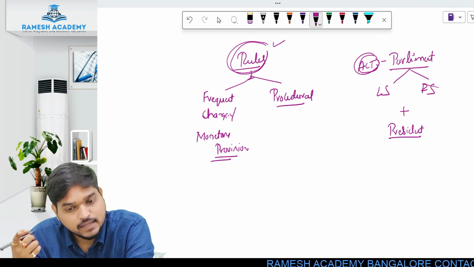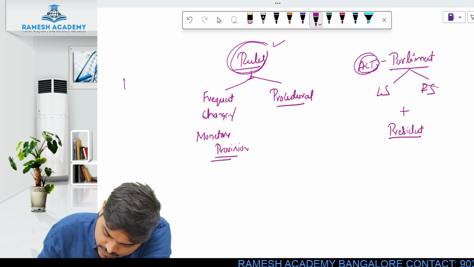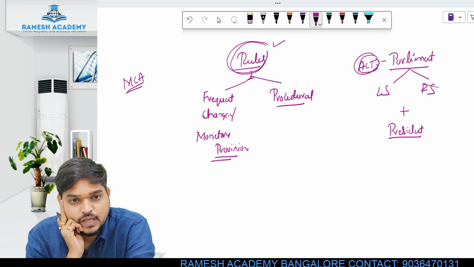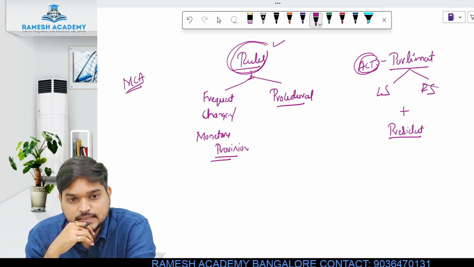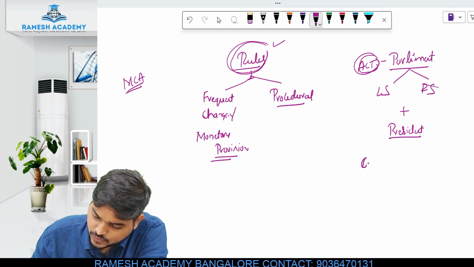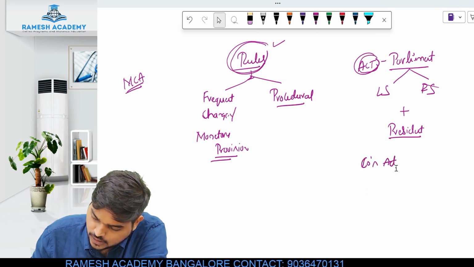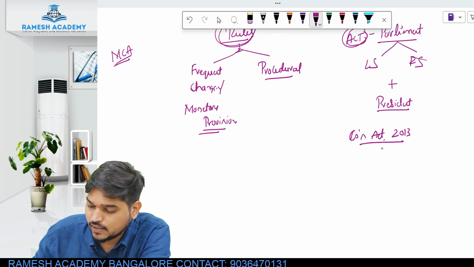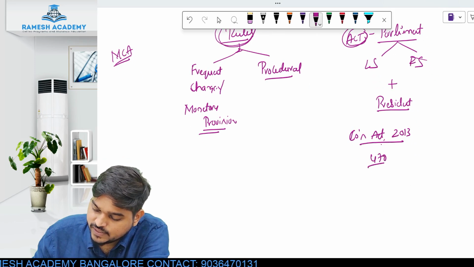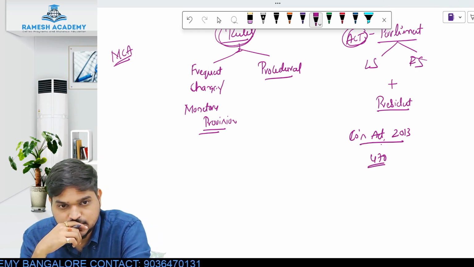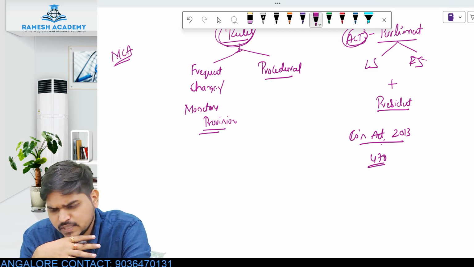But who can directly make such rules? The concerned ministry, and the ministry for the Companies Act is your MCA. Now why this has been made, understand one point. Let's say you have made the Companies Act 2013, and there are a total of 470 sections in the Companies Act 2013.